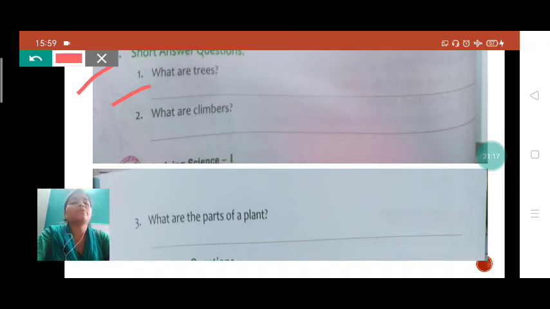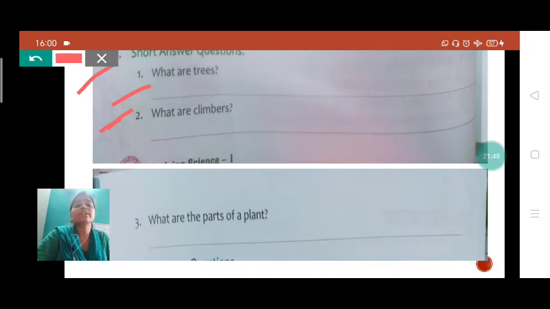Okay, now see the second one. What are climbers? What are climbers, students? We have discussed that climbers have very weak stems. They cannot stand and grow on their own. They need support, means they need help of something like a wooden stick, string or wall to climb up and grow.